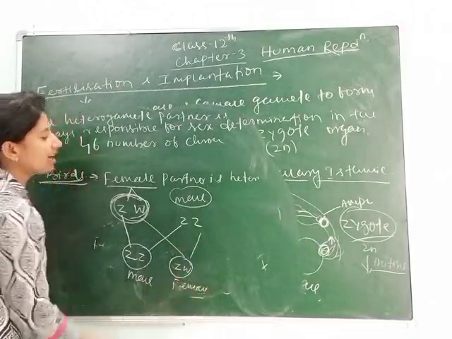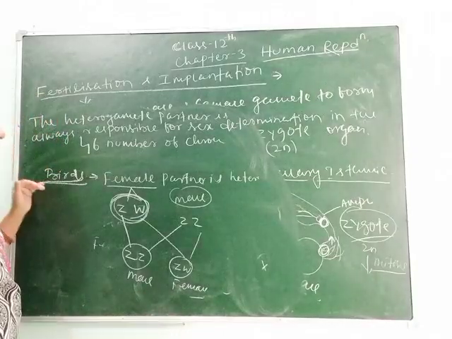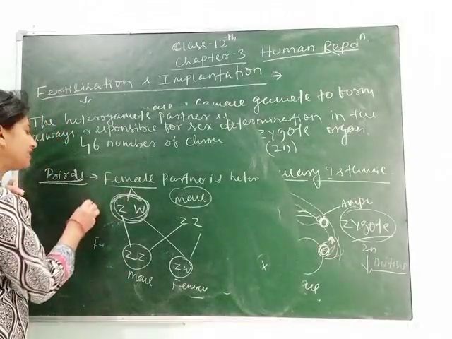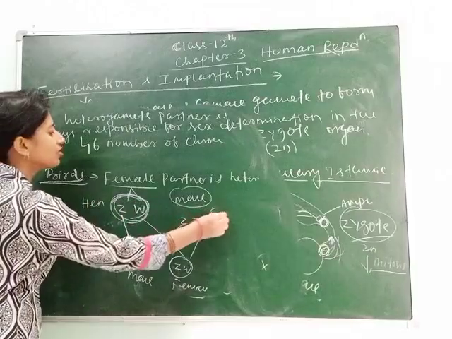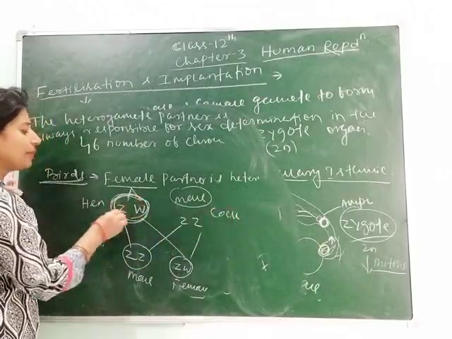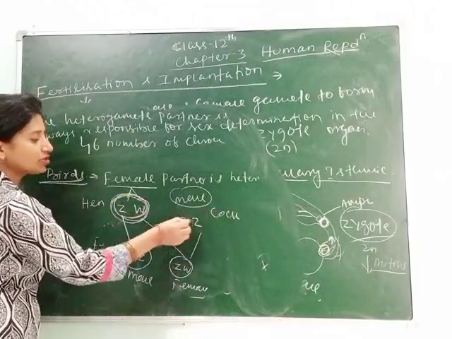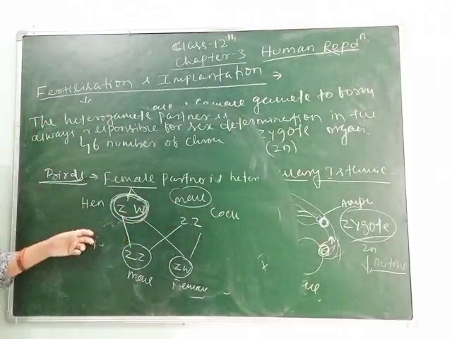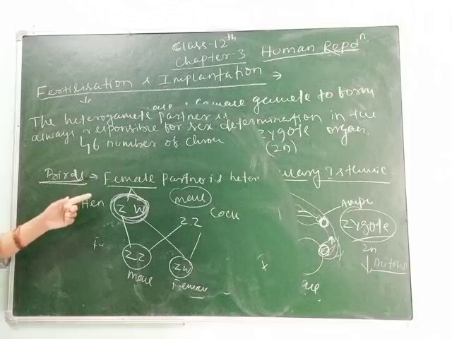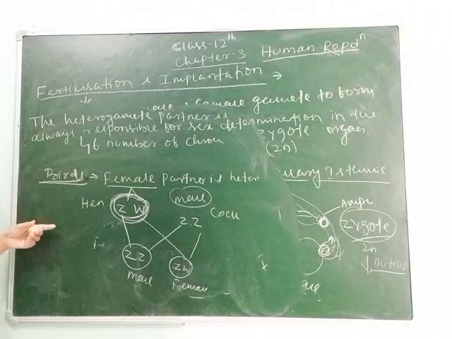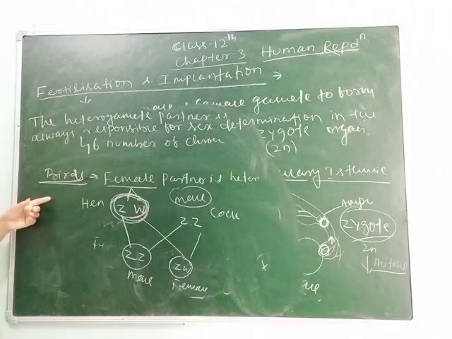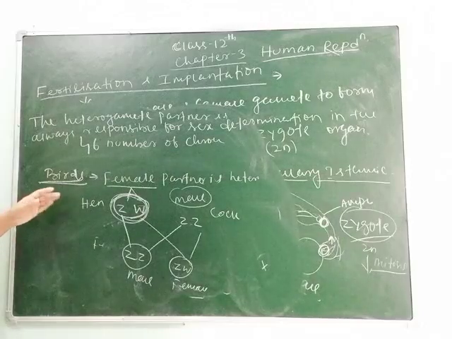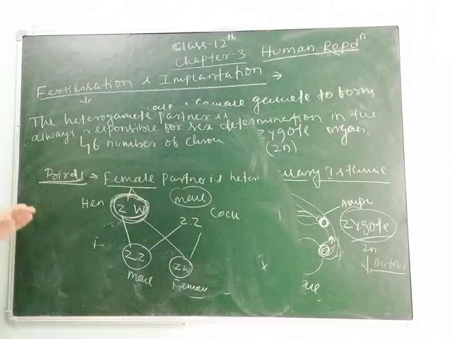So students, this is how the sex is determined in case of birds. You can consider it as hen and cock. So hen has 2 different chromosomes whereas cock has 2 same chromosomes. So the hen is responsible for determination of sex in case of birds. If the question comes, then you can explain it and you can also make a graph to show how fertilization occurs in case of human beings and birds.